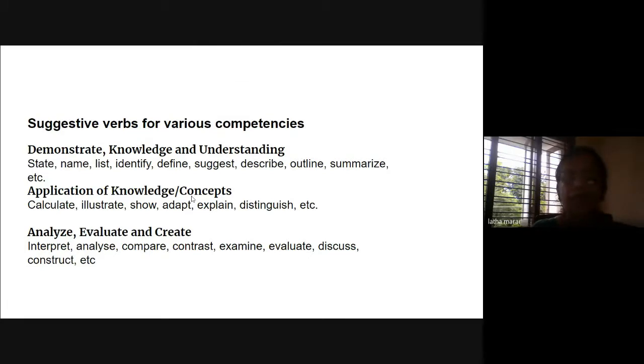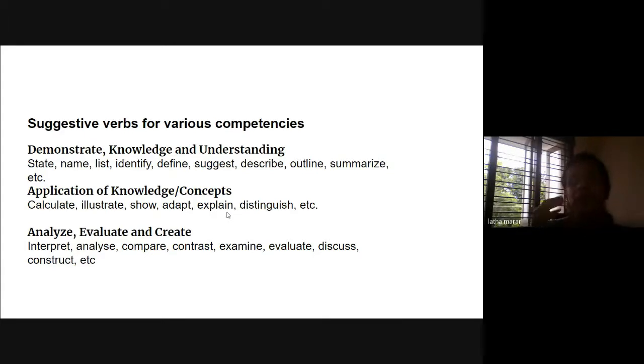And then comes the application of knowledge and concepts, wherein you can use words like explain, distinguish. Of course, in MCQs it is difficult to use the word explain, because MCQs mean there are 4 options and the child takes only one. So it is very difficult to use these verbs.